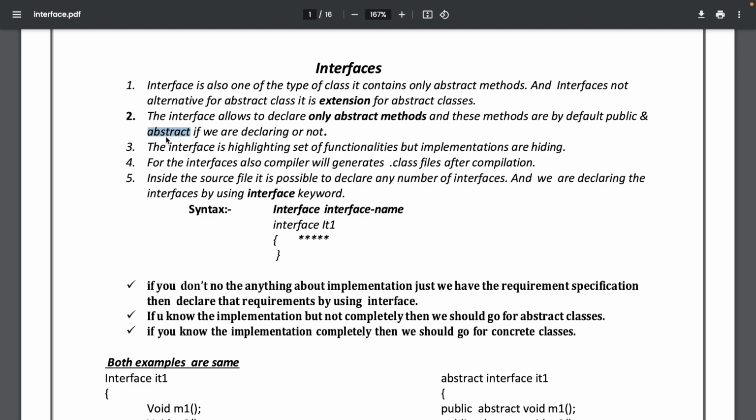Okay, so now see, interface is the best example for that. Why? Because with an interface, by default every method is abstract and public.